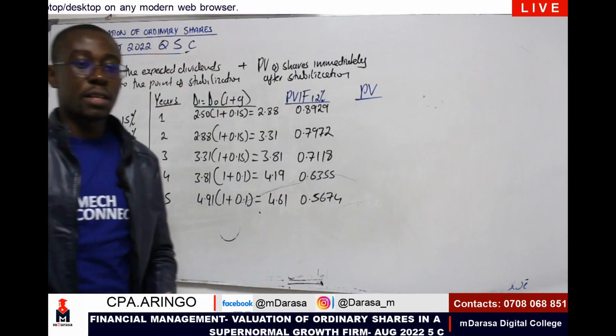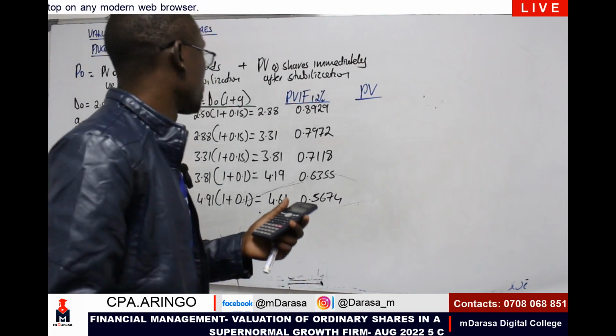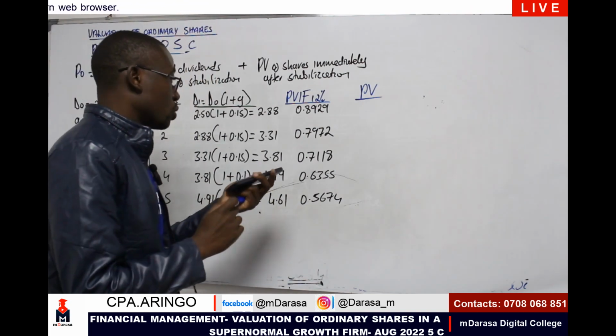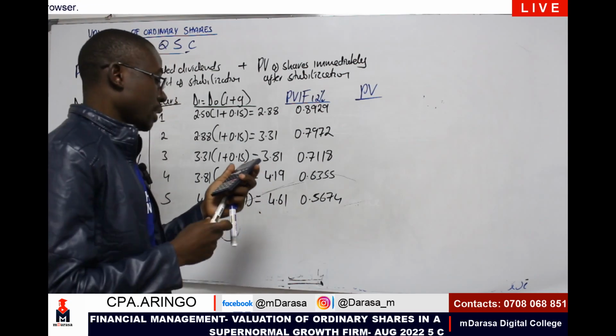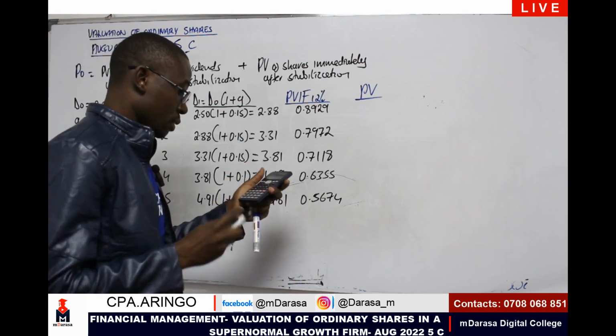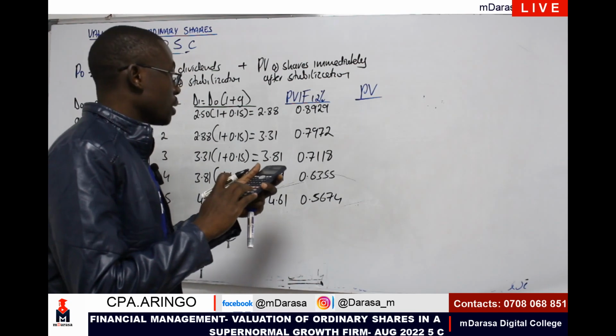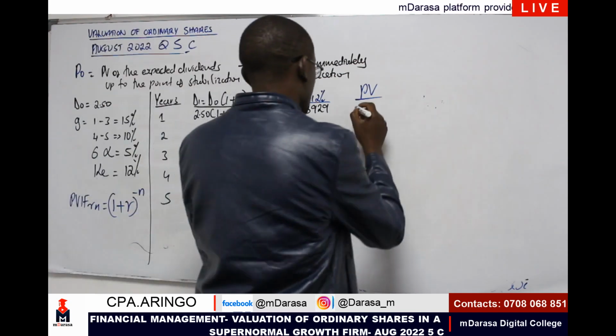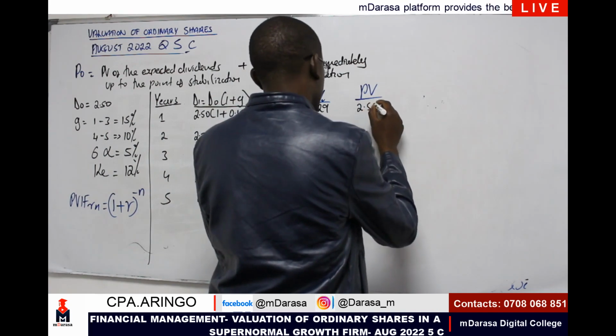So how do we go about the present value? This will be very easy because I'll be taking my dividend times the factor. The first one is 2.88 times 0.8929, which gives us 2.57.